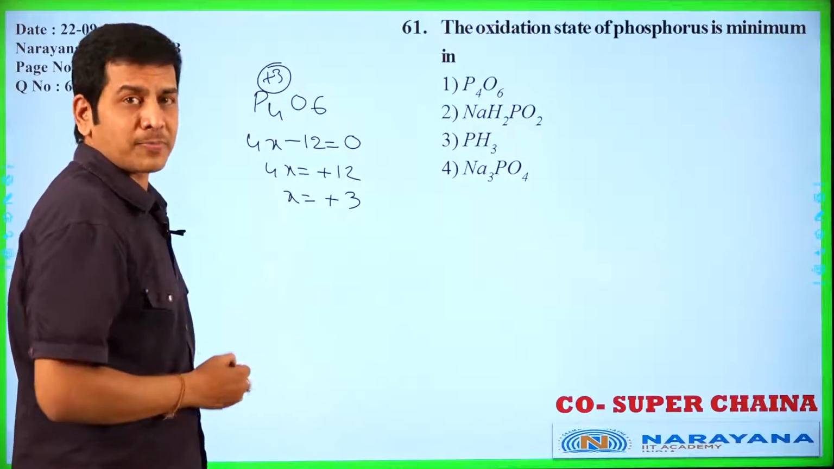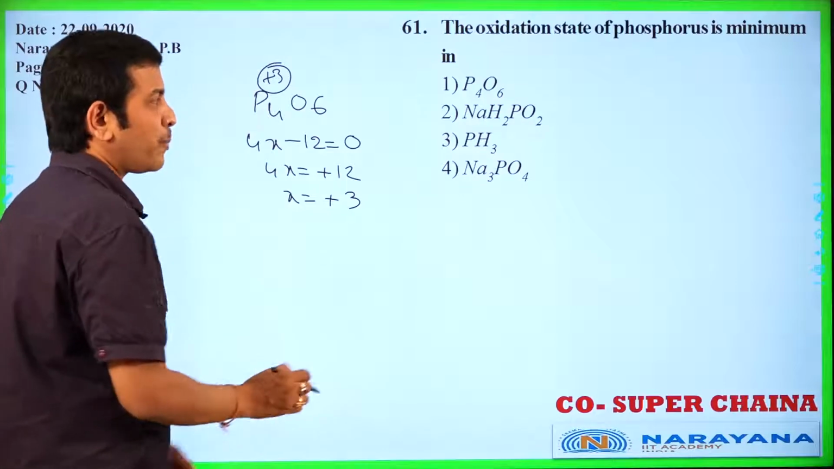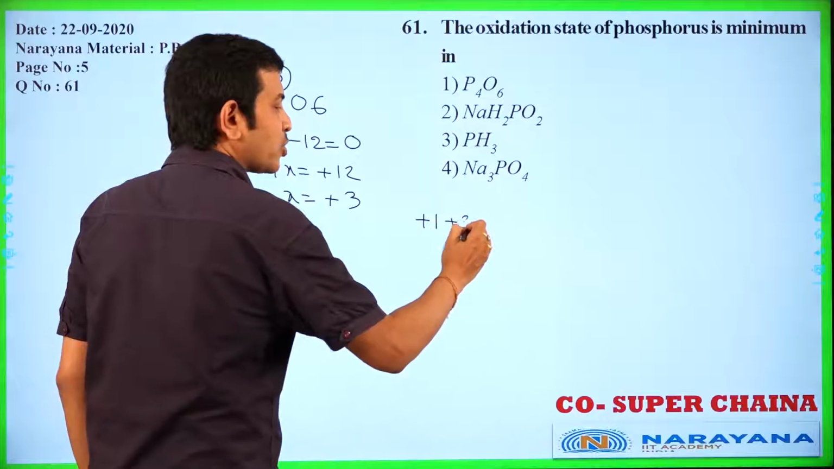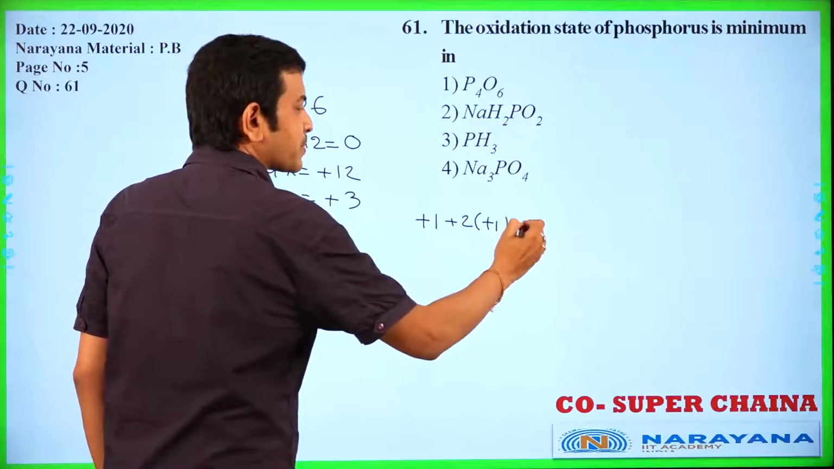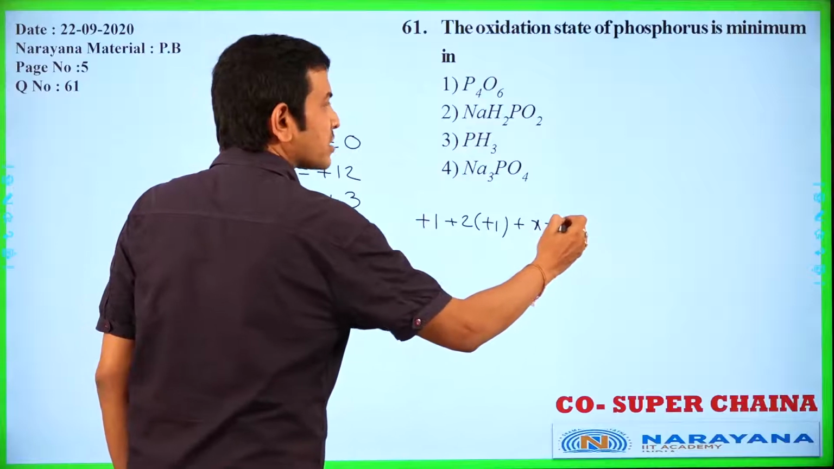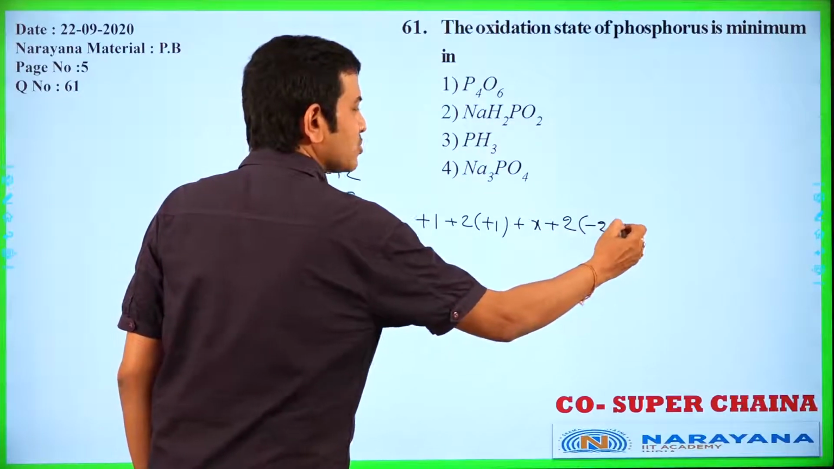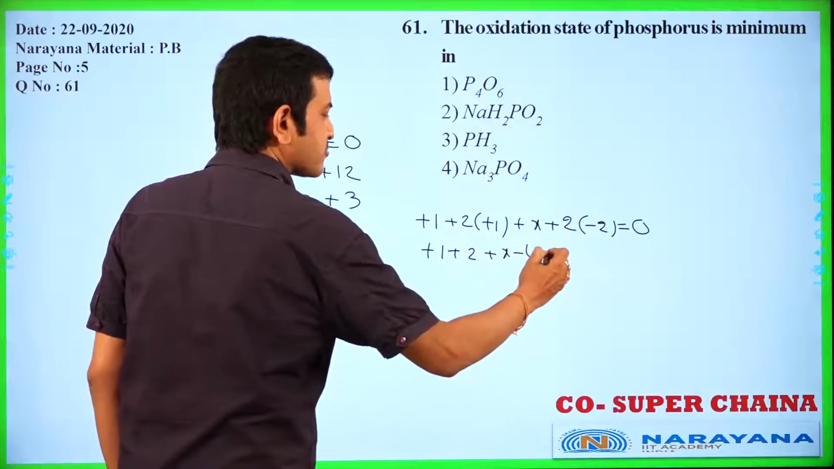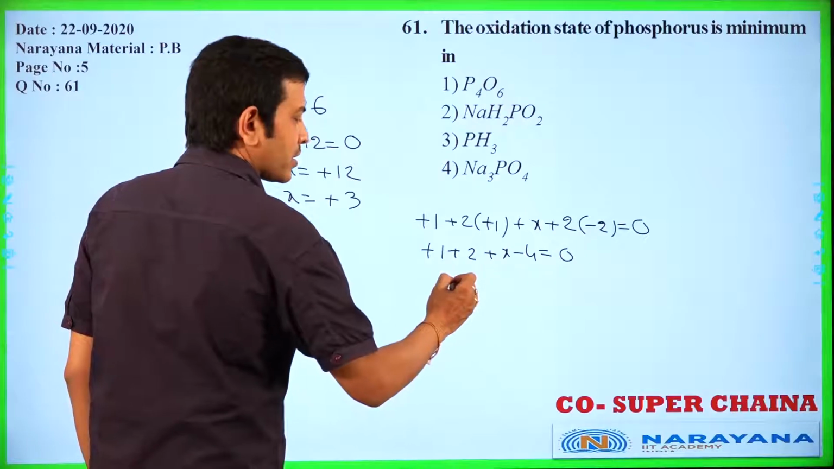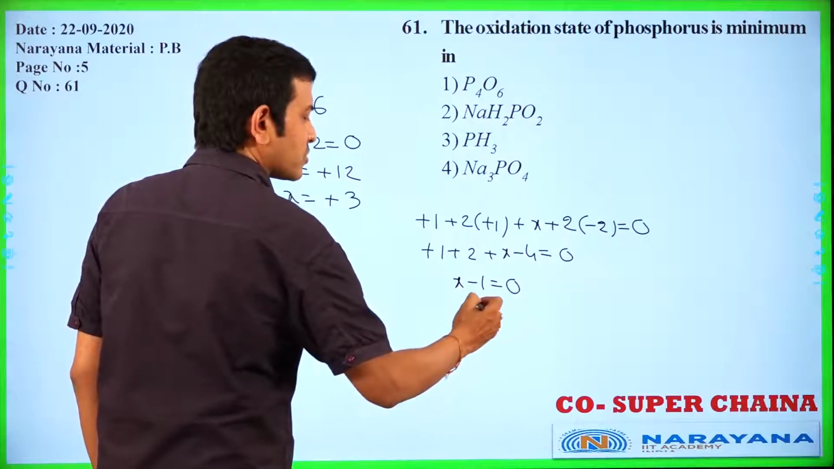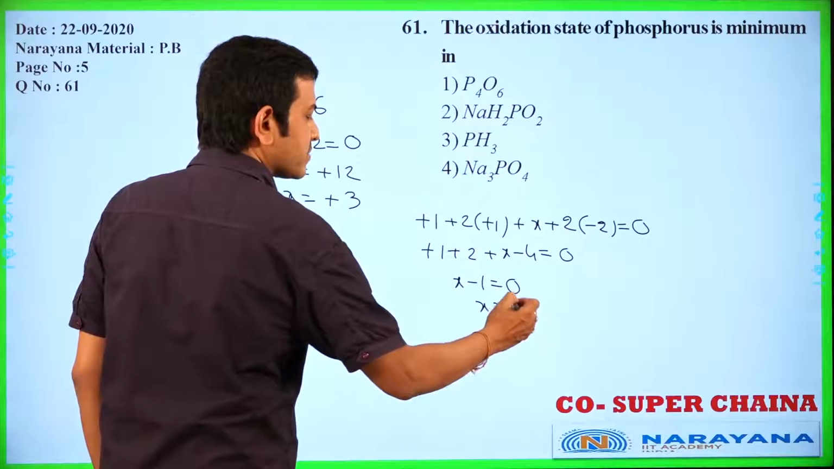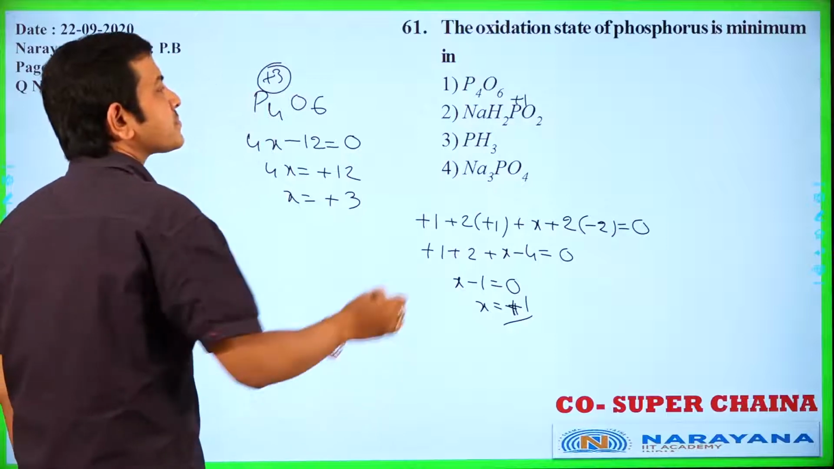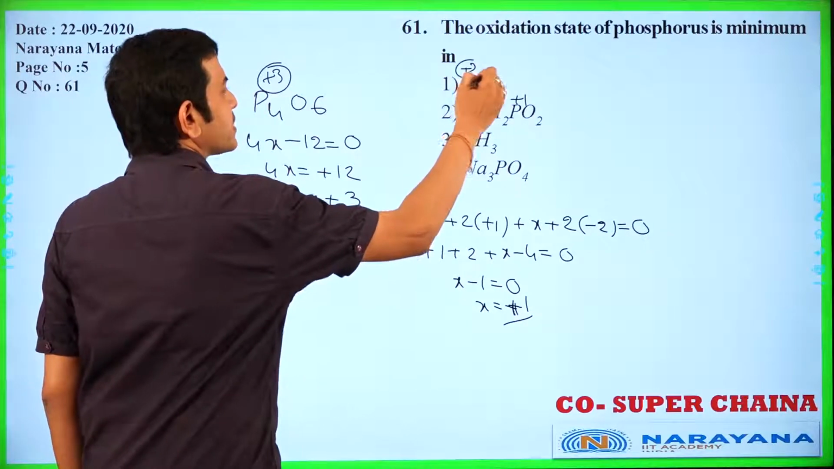sodium hypophosphite. Na is plus 1, 2 hydrogen atoms, 2 into plus 1, phosphorus, let it be X, 2 oxygen atoms, 2 into minus 2, is equal to 0. Plus 1 plus 2 plus X minus 4 is equal to 0. Now X minus 1 is equal to 0, so X is equal to plus 1. Here plus 1 is the oxidation number of phosphorus. Here phosphorus is plus 3, here plus 1.